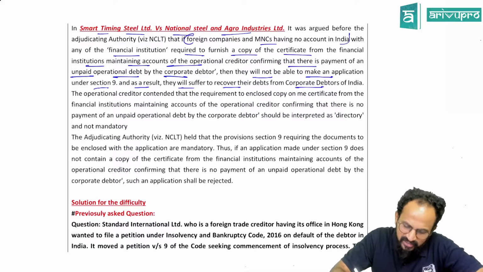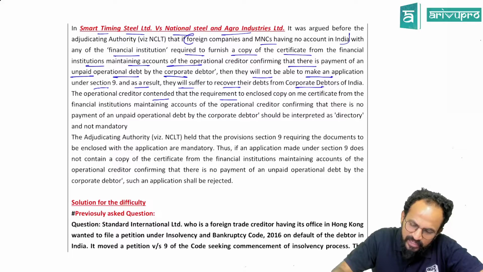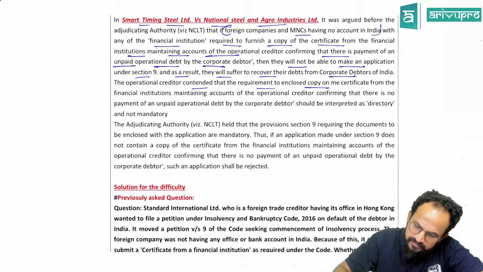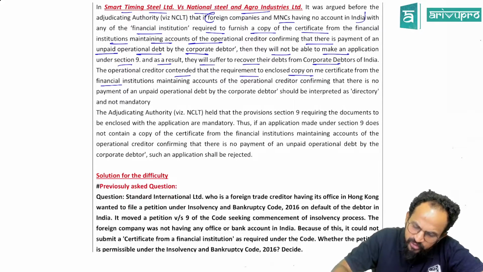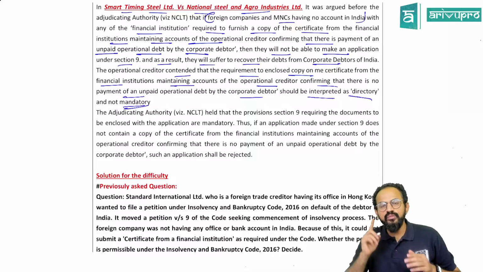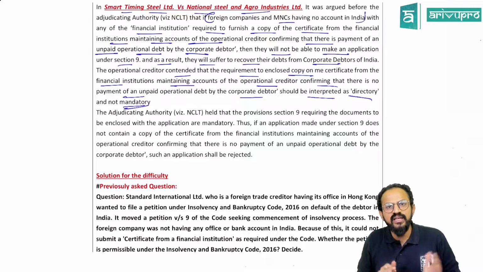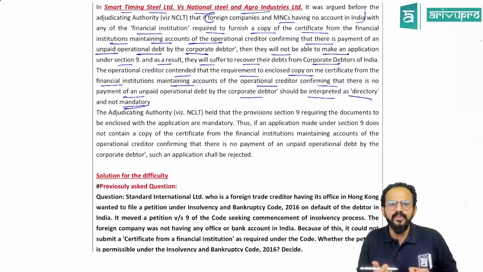The operational creditor contended that the requirement to enclose a copy of the certificate from financial institutions maintaining accounts of the operational creditor, confirming that there is no payment of an unpaid debt by the corporate debtor, should be interpreted as directory and not mandatory. Sir, you have to make it such that if it is available, then you need to present it. If it is not available, then we need not present it.